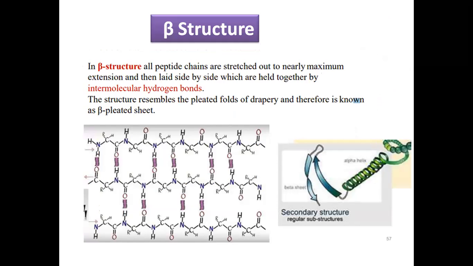This is for the beta structure, or we can say the beta sheet structure, in which all these peptide chains are stretched out to the maximum extension, and they are laid side by side, held together by intermolecular hydrogen bonding. These are the two different sheets here. NH is bonded here with the C double bond O. So it forms the intermolecular hydrogen bond. And this structure resembles the pleated folds of drapery, and therefore it is known as the beta pleated sheet structure. So this is the secondary structure of protein, the alpha helix and beta structure.